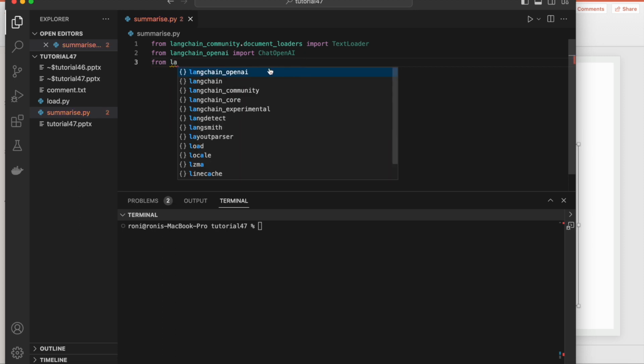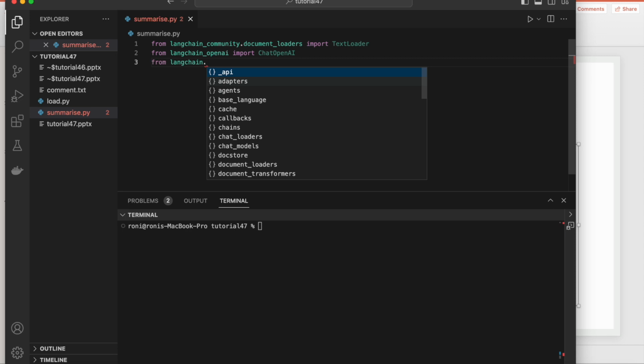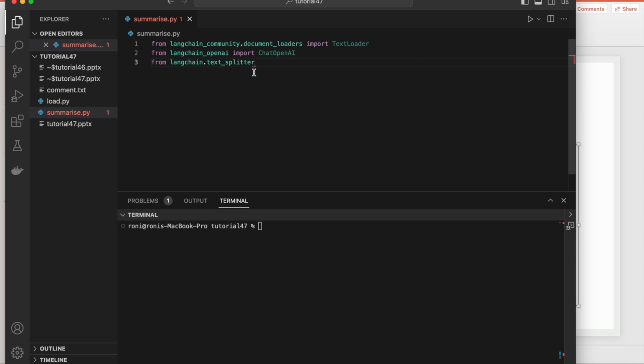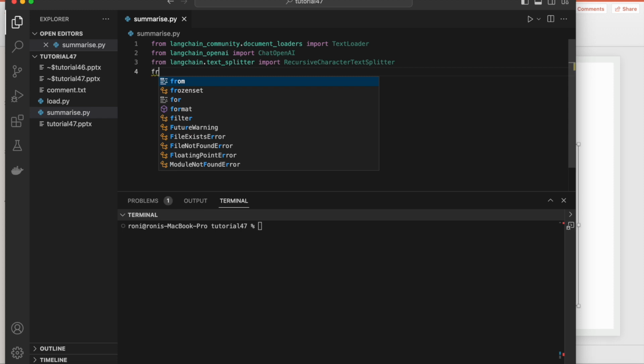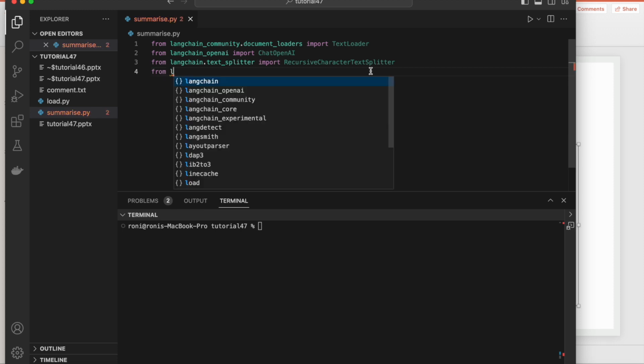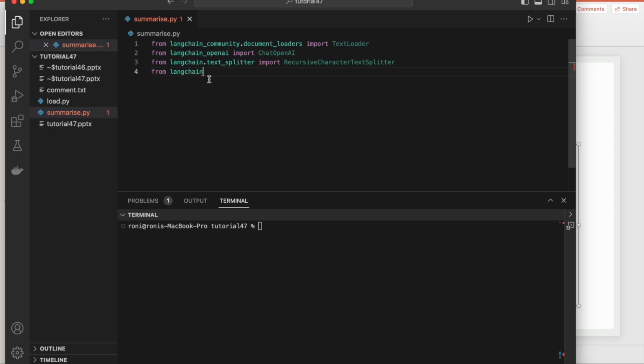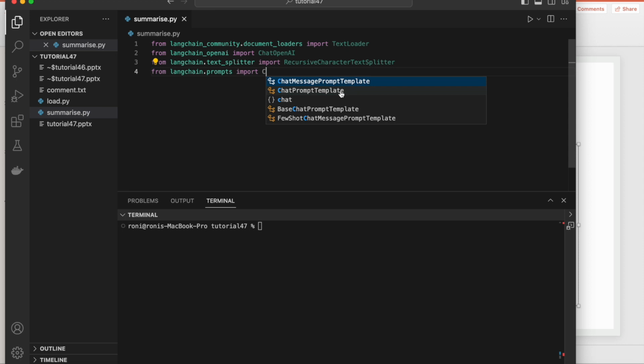From Langchain dot text_splitter, import RecursiveCharacterTextSplitter. Okay, from Langchain dot prompts, import ChatPromptTemplate. Okay, fine, this is done.